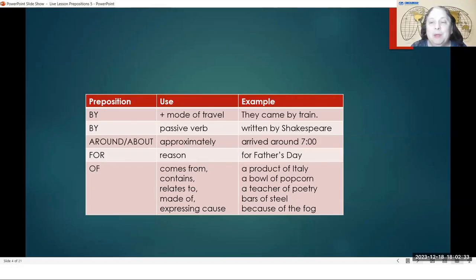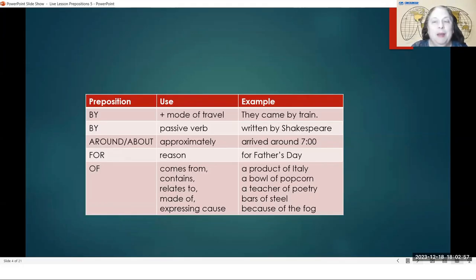In a previous lesson, we talked about around meaning going in a circle. Like I could put the necklace around my neck, or I could drive my car around the block in a circle. But in this lesson, around and about, both of them are used to mean approximately.